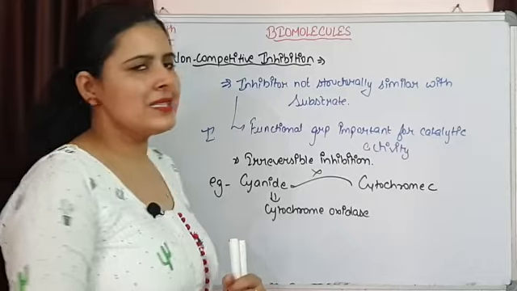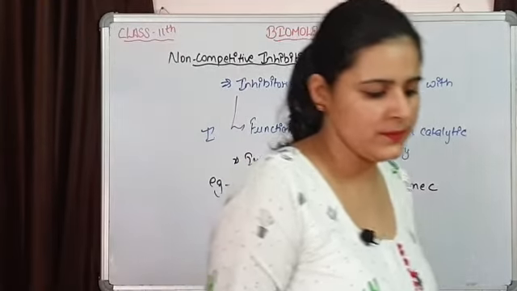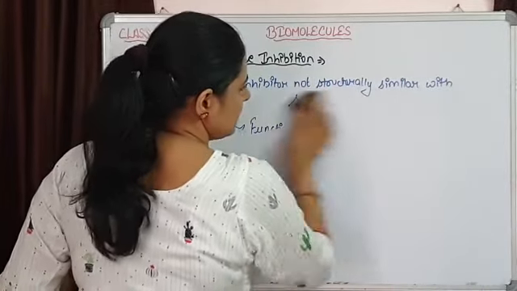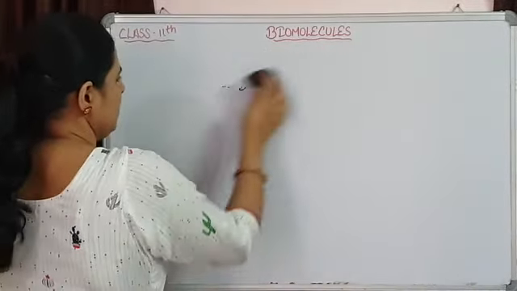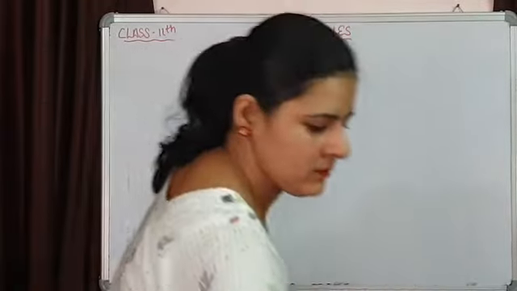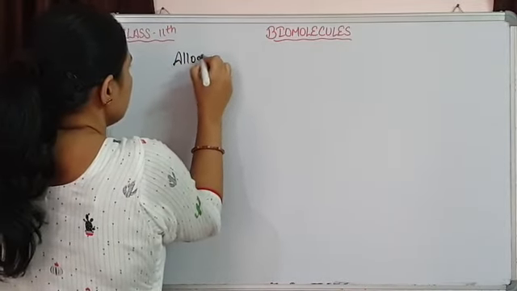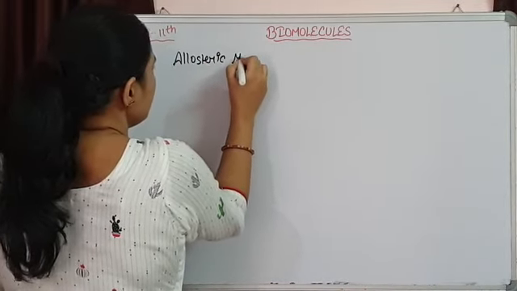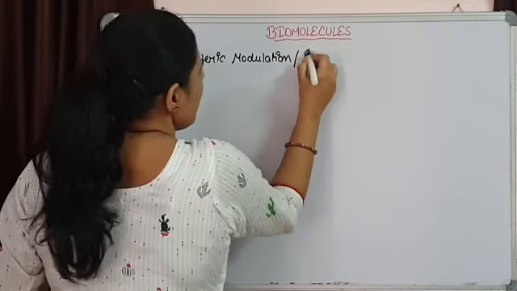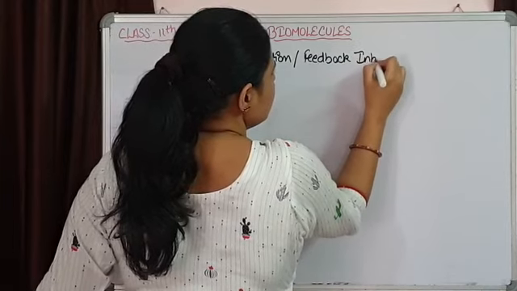The next one is allosteric inhibition or feedback inhibition. We can say allosteric modulation or feedback inhibition.